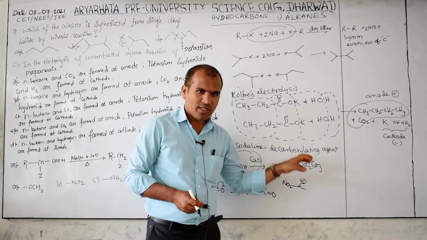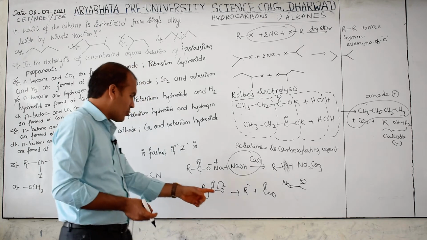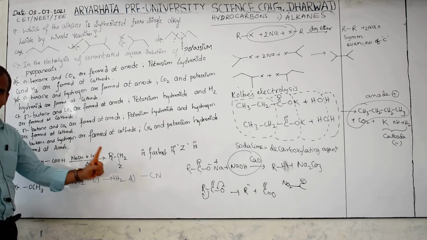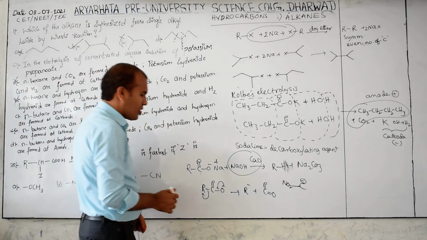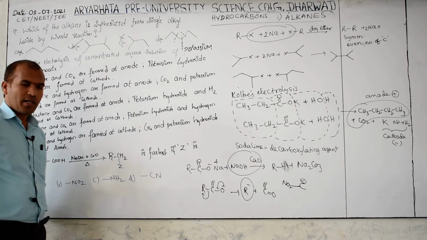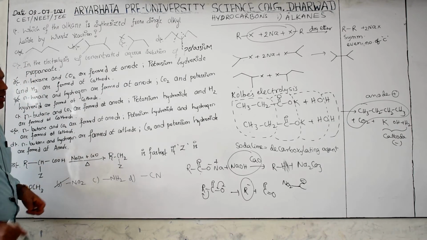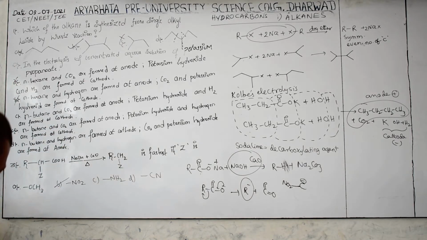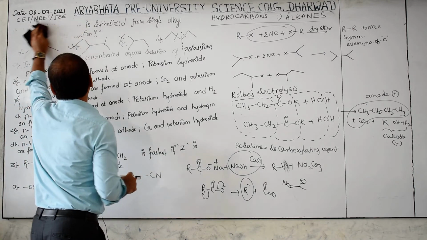Clear? Therefore, when stability increases, is a donor group required or a withdrawing group? Withdrawing group. So which is more withdrawing in this? This one. So this reaction is fastest when electron withdrawing groups are present, because here a carbanion is formed in this reaction. Due to the carbanion intermediate, a strong electron withdrawing group is required to give the alkane as the fastest reaction. Okay. Now onwards I will read the question.